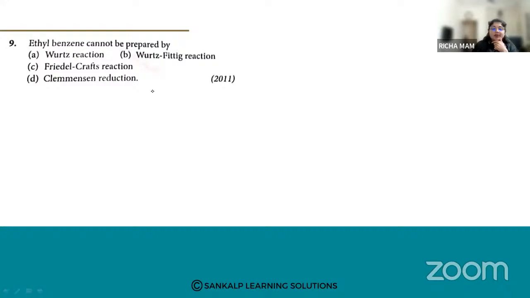Ethyl benzene cannot be prepared by: A. Wurtz reaction, B. Wurtz-Fittig reaction, C. Friedel-Crafts reaction, and D. Clemmensen's reduction.